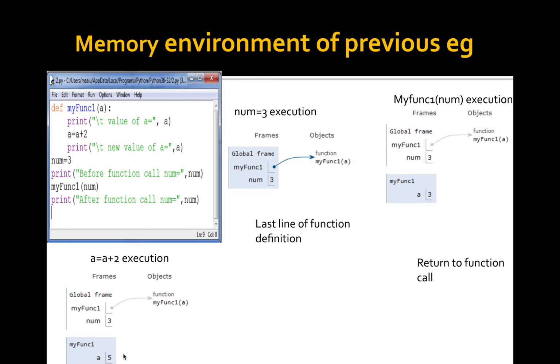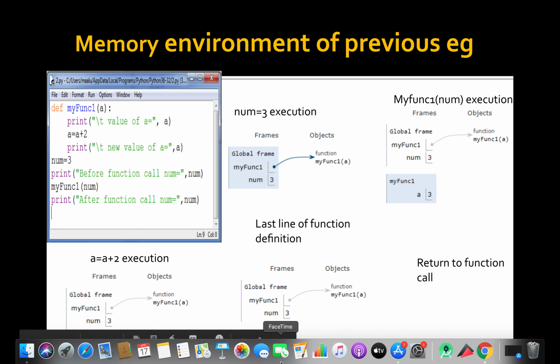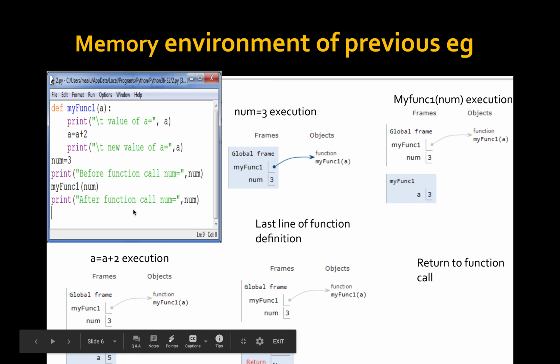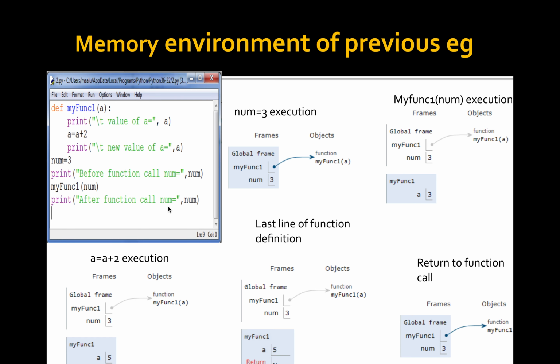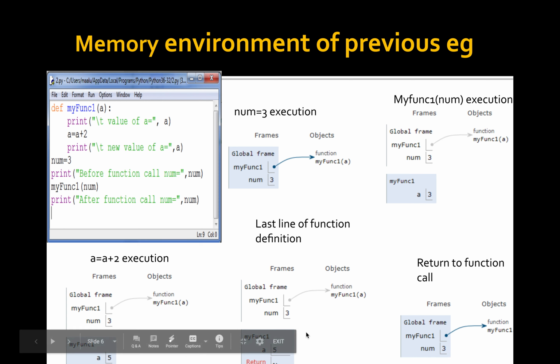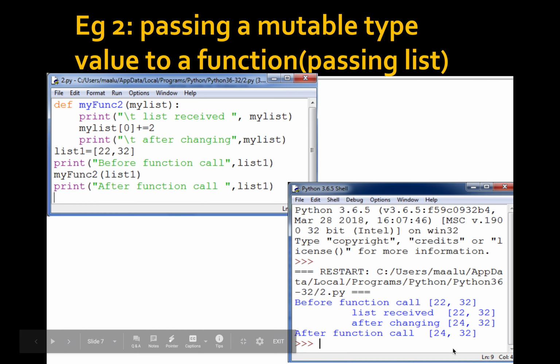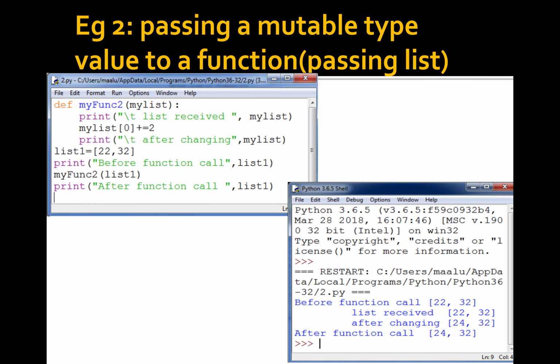Then it displays the value of a, again returning to the function call. Then what happens after the function call? After completing this function, the local environment will disappear, only the global environment remains. So again the num value is 3. It's a very simple program.